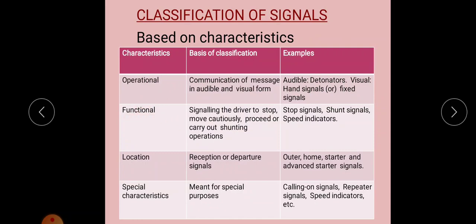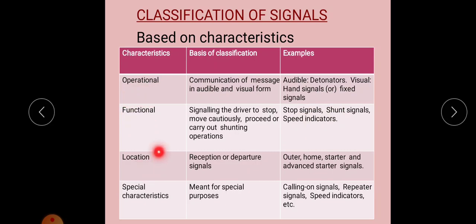Then next is based on function. That is, the basis of classification is signaling the driver to stop, or move cautiously, or proceed, or carry out shunting operation, etc. That is, it is based on the function which has to be carried out by the driver. The signals are classified like stop signal, shunt signal, speed indicator, etc. Stop signal means it indicates the driver to stop the train, and a speed indicator indicates that speed has to be limited, like that. So that is based on the function which is to be carried out by the driver.